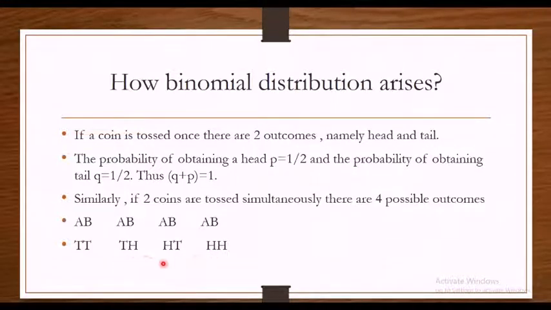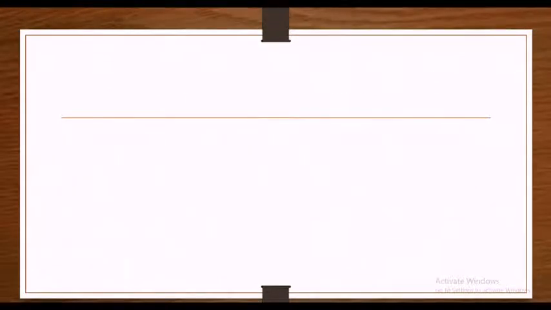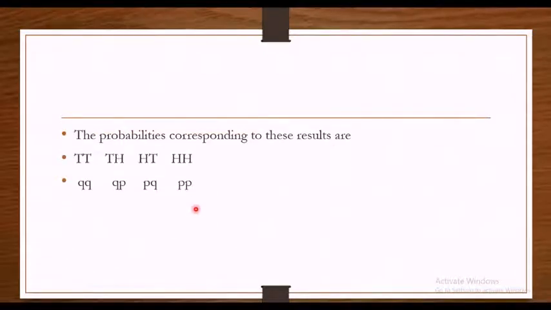And what about the middle two? Here you will get QP and here you will get PQ. By adding these, you will get 2PQ. Now let's have a look at that. The probabilities corresponding to these results are QQ, QP, PQ and PP. I just wrote QQ as Q square. Now I combine these two, and I get 2PQ and P square. Now, are you familiar with these terms?